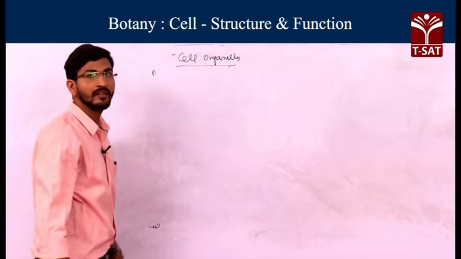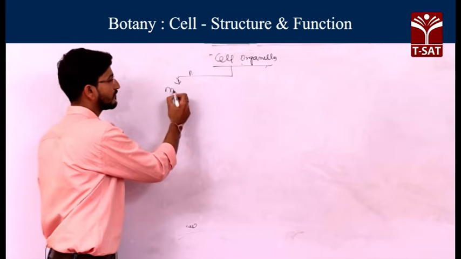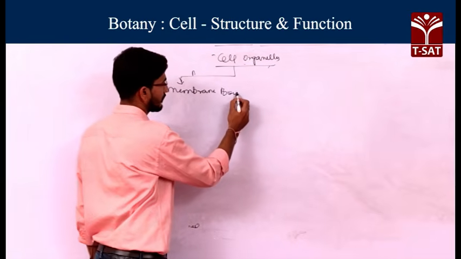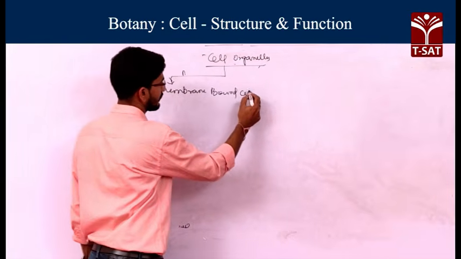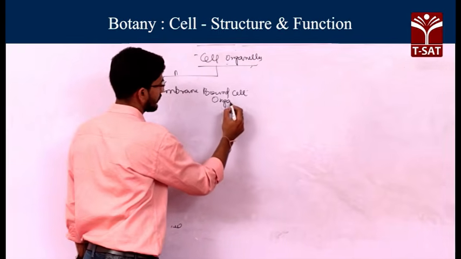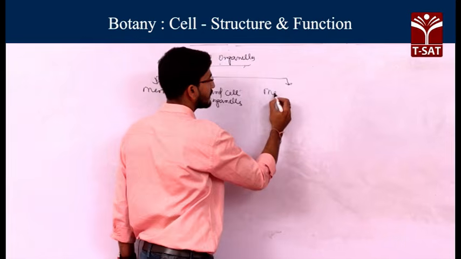Cell organelles are generally divided into two types. What are those? Membrane bound cell organelles and membraneless cell organelles.